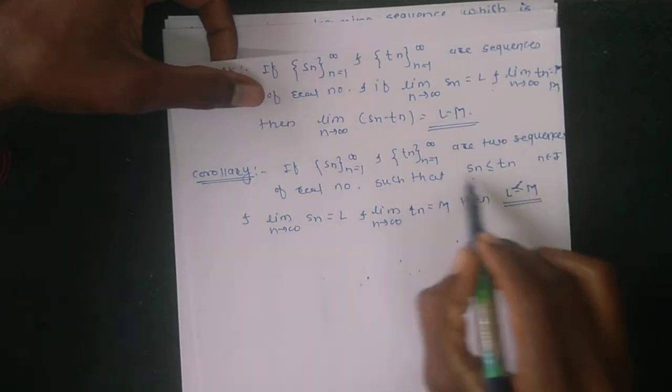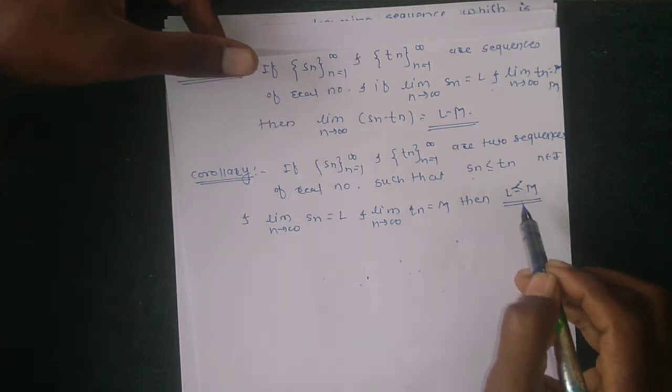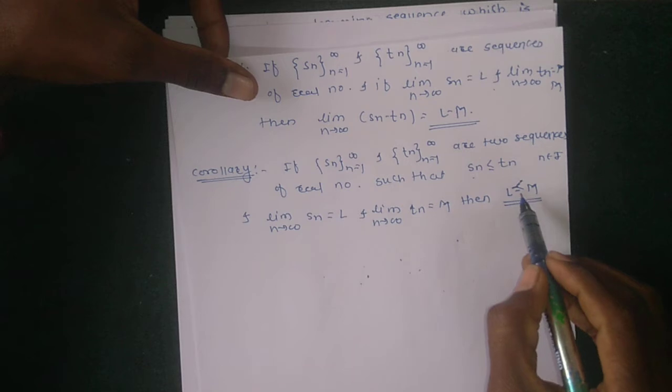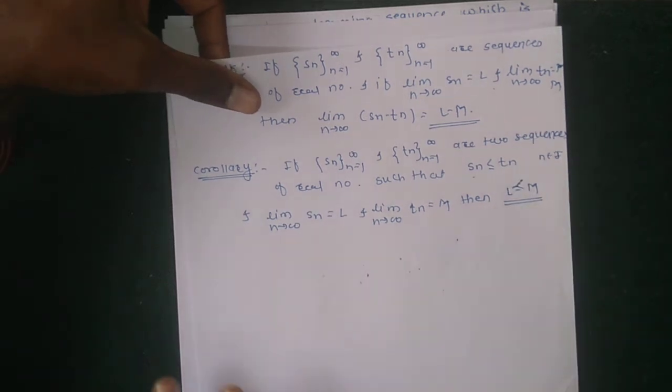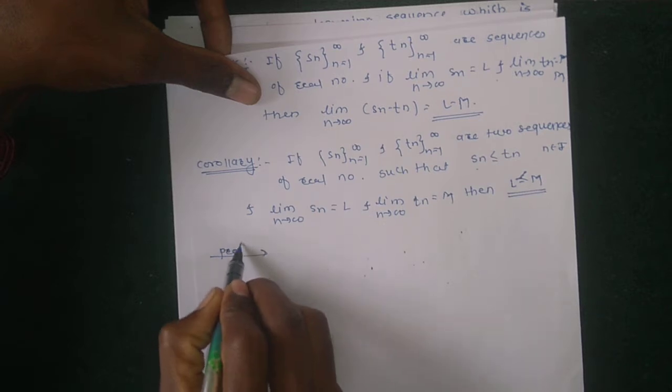Okay, using this condition Sn less than or equal to Tn, their limit is also less than or equal: L is less than or equal to M. Their proof is very simple. Proof of this theorem.